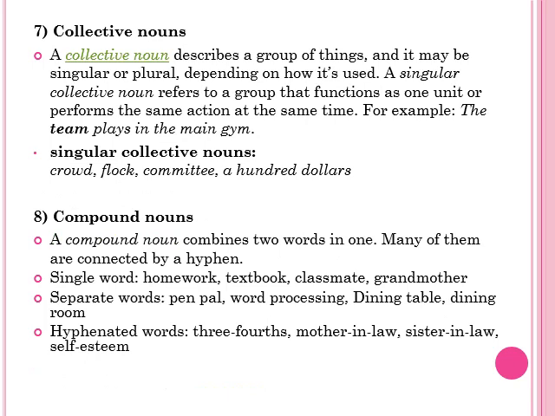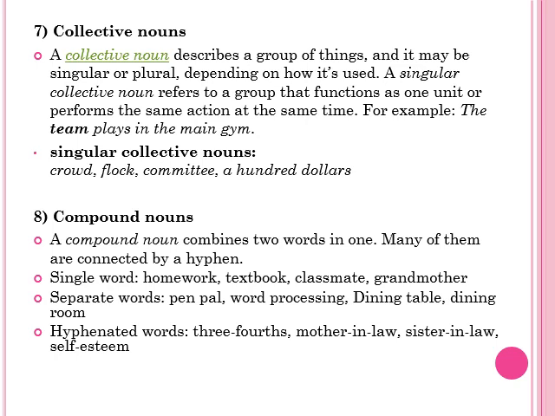Then there are collective nouns and compound nouns as well. Collective nouns describe a group of things and may be singular or plural, depending on how they are used. A singular collective noun refers to a group that functions as one unit. For example, the team plays in the main gym. So the team is a collective noun, which is basically a group of people. Similarly, crowd, flock, committee, $100, all these are collective nouns.